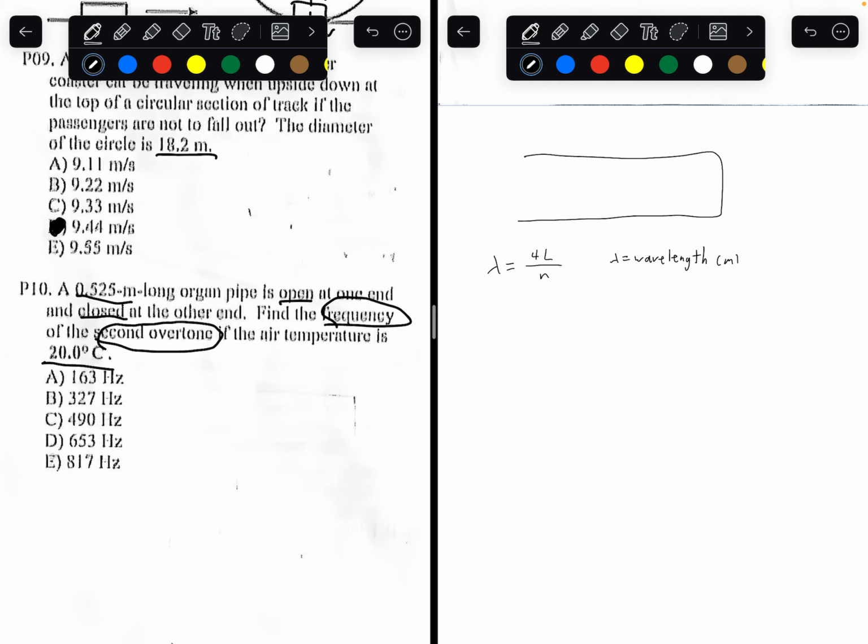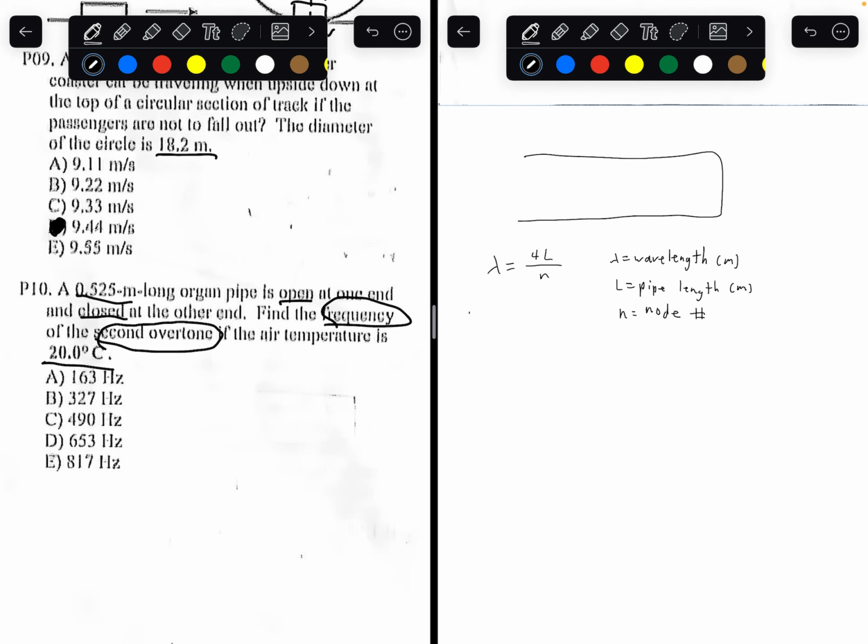Wavelength has to be in meters. Pipe length has to also be in meters. And n has to be the node number, essentially. Or there's like overtone number, pretty much.